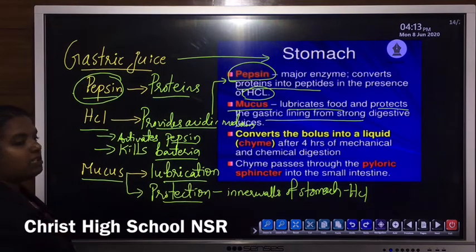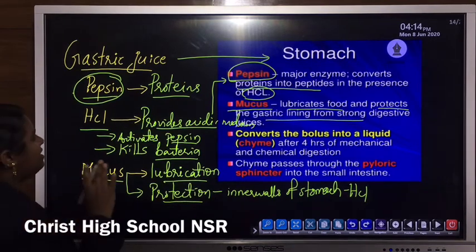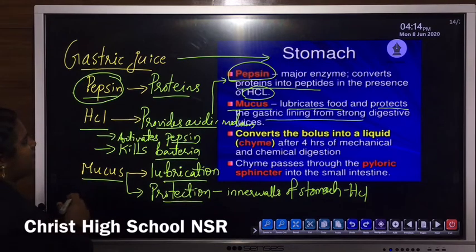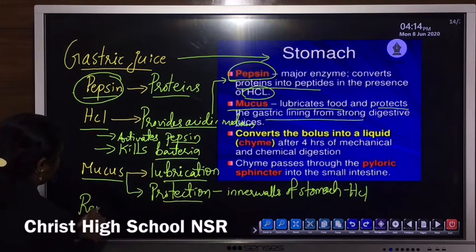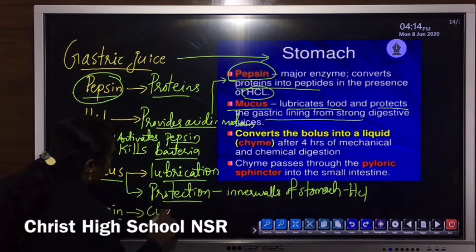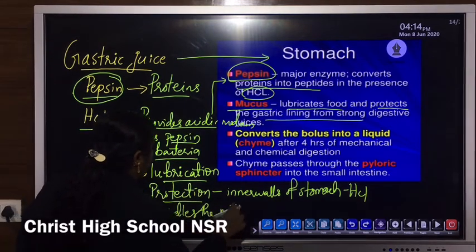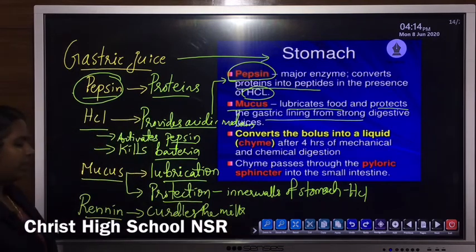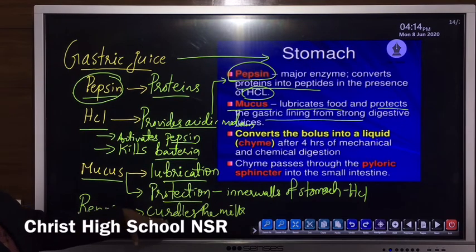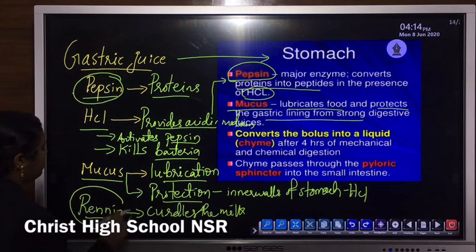Along with these, in small infants, one more enzyme is present along with pepsin, that is known as renin. R-E-N-N-I-N, renin. The main function of renin is curdling of milk, or it curdles the milk. Renin is present only in the case of infants.